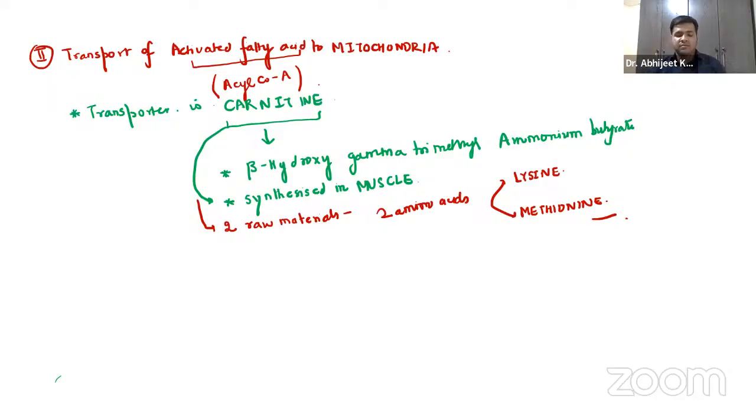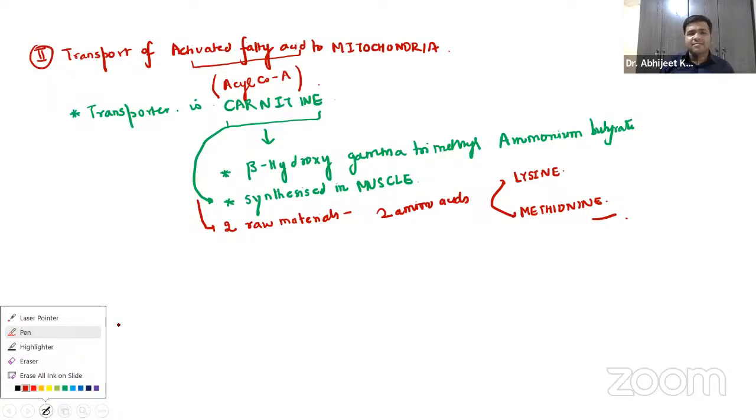Okay. So now coming on to the next part, guys. There is something very important about fatty acids.